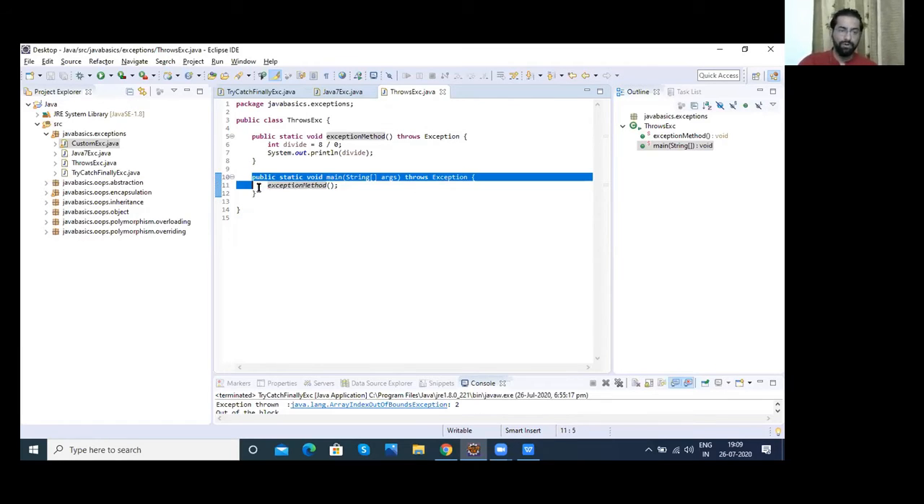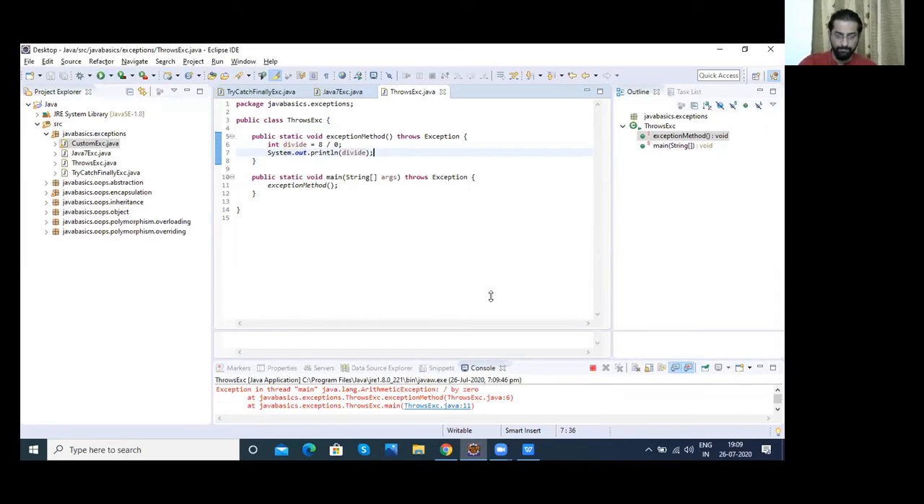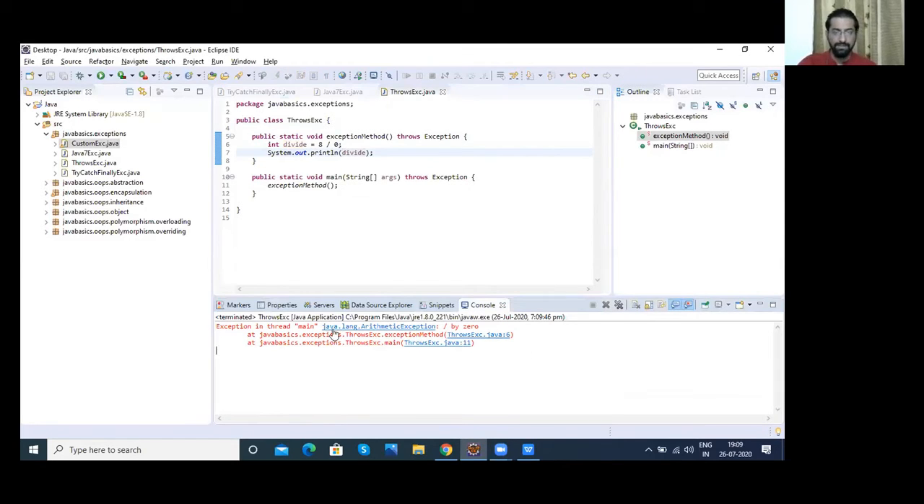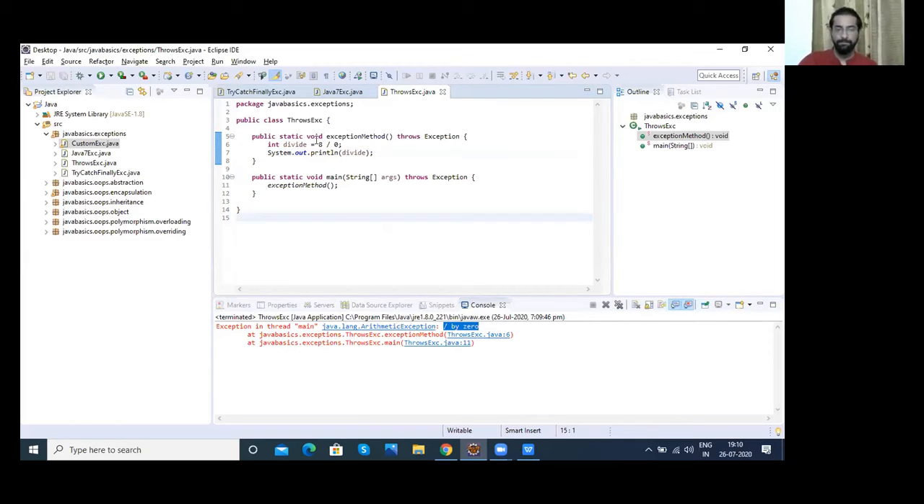Now the program execution will start from main, and inside main there's nothing, just a call to this method. So it will directly go here, and the compiler will try to divide 8 by 0. It will throw an exception, and let us see how it looks. So it has automatically thrown an exception called ArithmeticException, or divide by zero exception. And we did nothing here. We have just written this keyword throws.